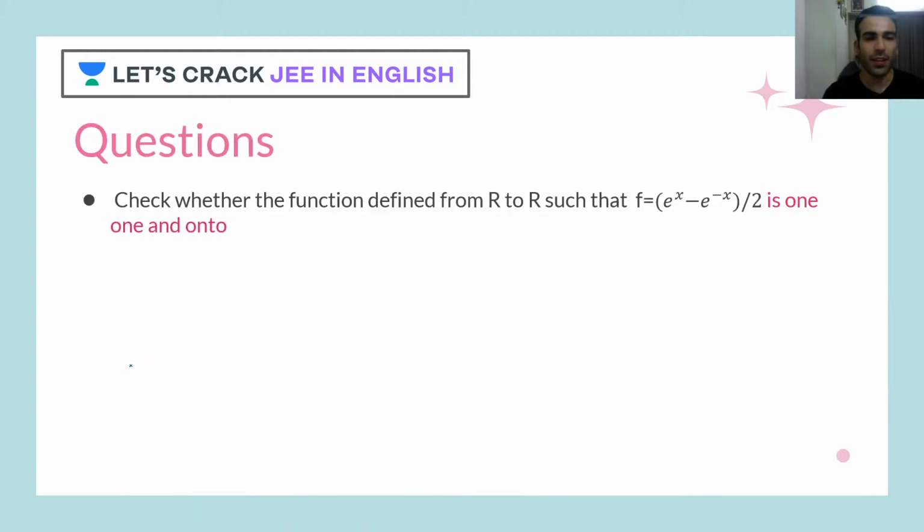We have got a question. Check whether the function defined from R to R, real to real numbers, such that f of x is equal to (e raised to x minus e raised to minus x) by 2, is 1-1 and onto. Your time starts now. You can use the approach which I used. You have got a minute, because this is a bit longer question. You can choose whichever approach you like. I can solve this question using 2 approaches, I'll show you, but I'm open to any solution, so go ahead.